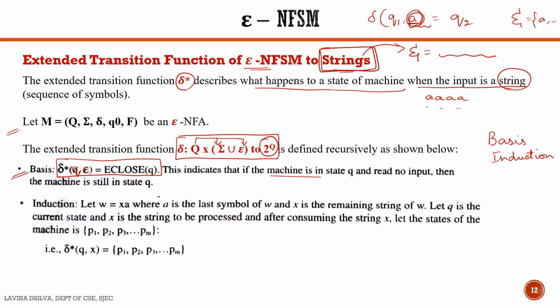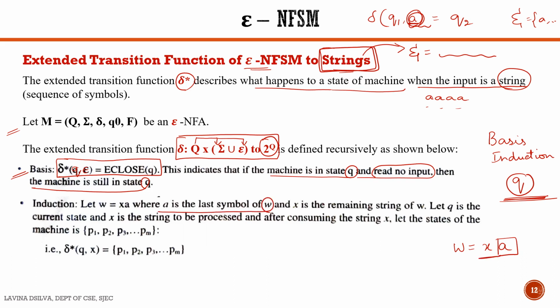This indicates that if a machine is in some state Q and it does not read any input, then the machine is still in the state Q. There is no transition, it is still in Q itself. That is the basis. Now for induction, just consider a string W and this W is written as XA. This A is the last symbol of the string W, and X is the remaining string of W.